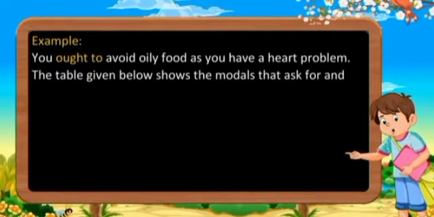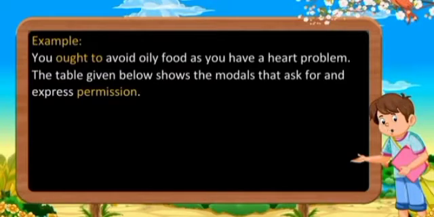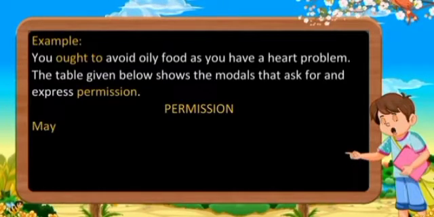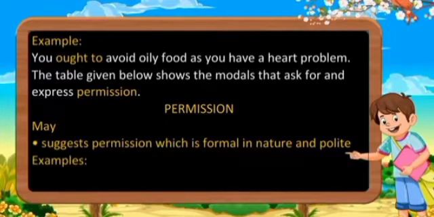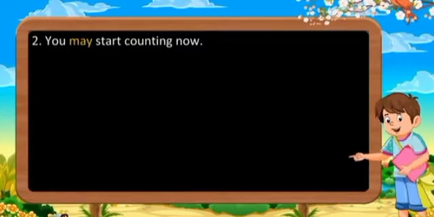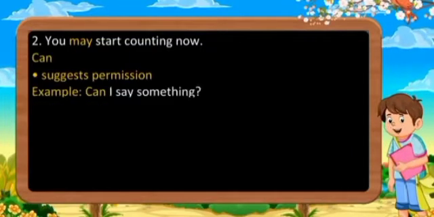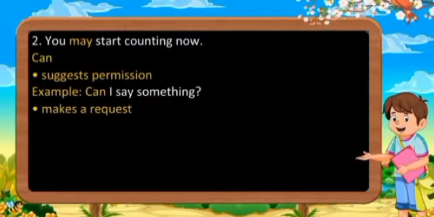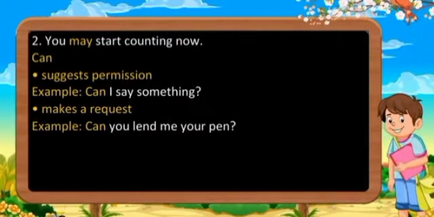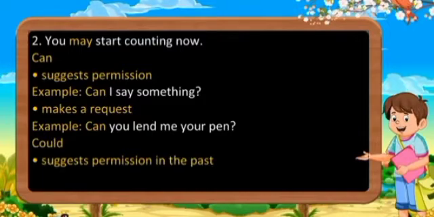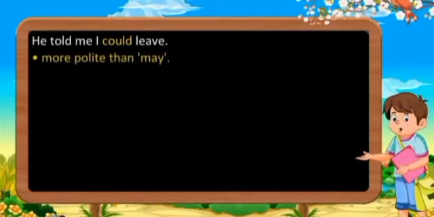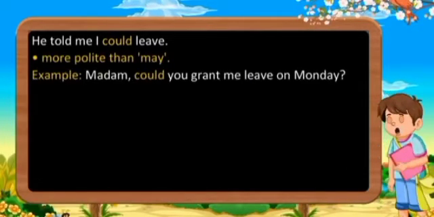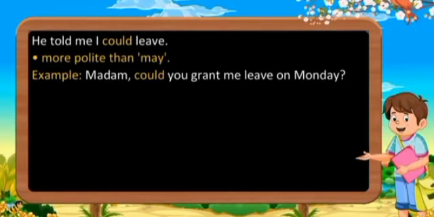The table given below shows the modals that ask for and express permission. Permission. May suggests permission which is formal in nature and polite. Examples, first, may I come in? Second, you may start counting now. Can suggests permission. Example, can I say something? Makes a request. Example, can you lend me your pen? Could suggests permission in the past. Example, he told me I could leave. More polite than may. Example, Madam, could you grant me leave on Monday?